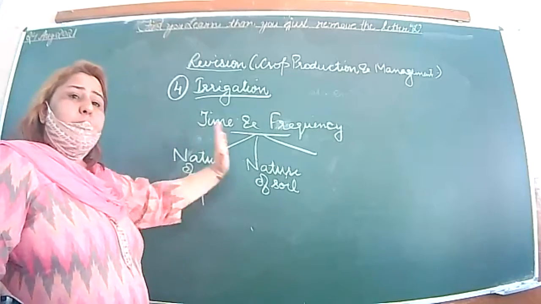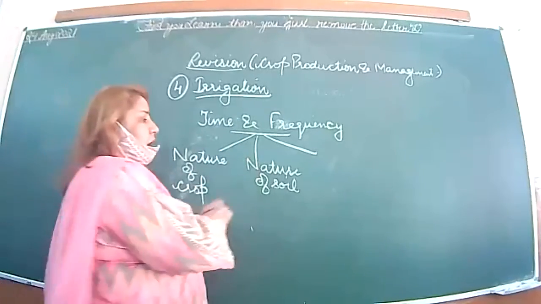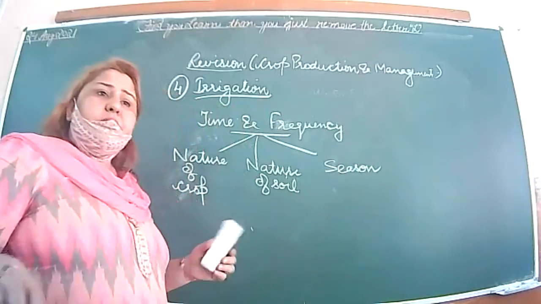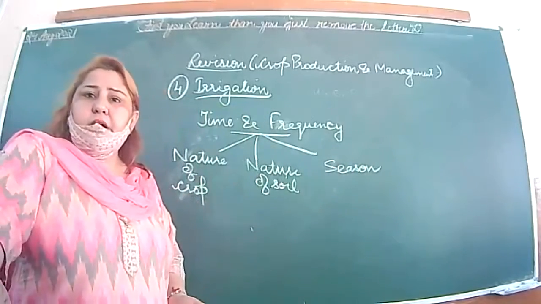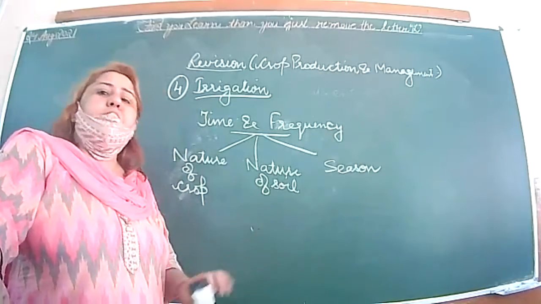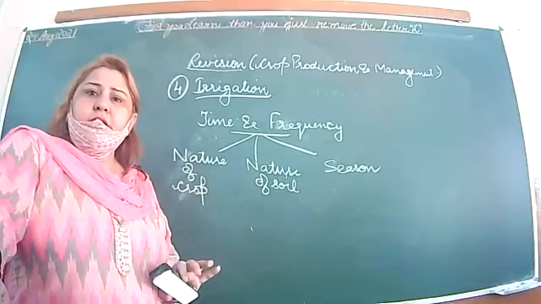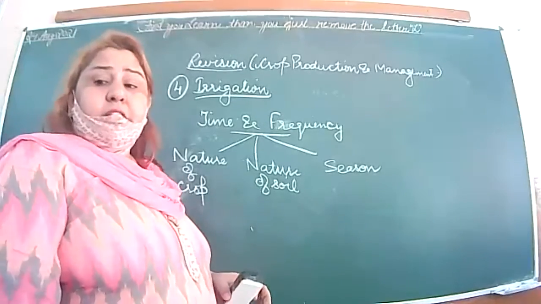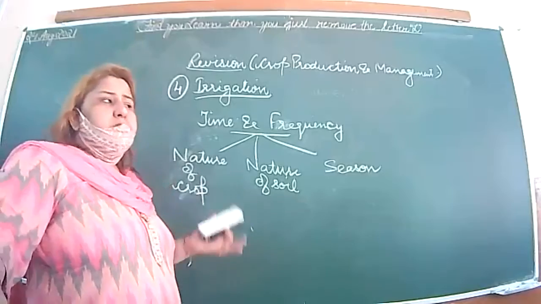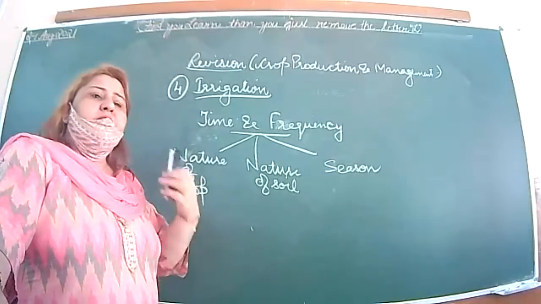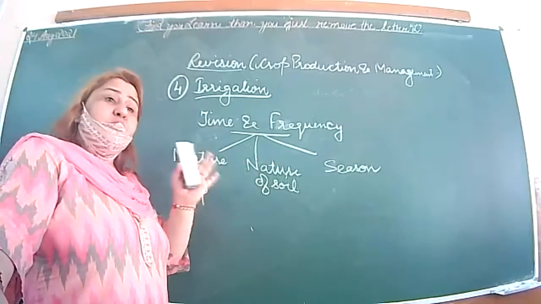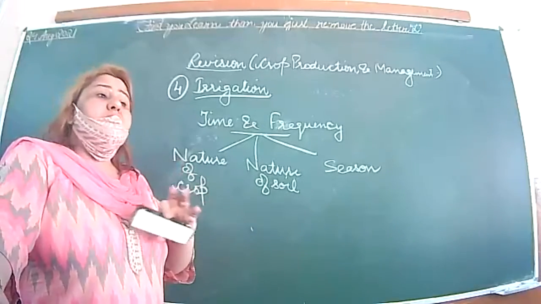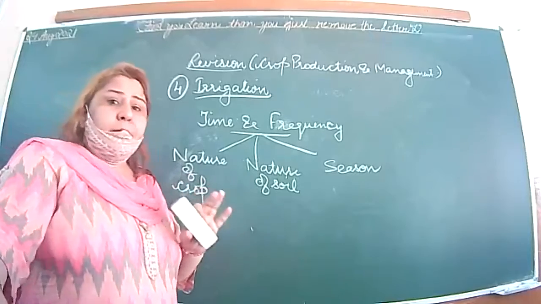Then nature of crop, nature of soil, and the third one, that is the season in which we are growing. If we are growing in the summer season, that means we have to give more water to the plants. In winters we can skip one or two days, depending. If you observe at your home also, sometimes in winter season it's not required to give water to the plants daily, but in summers, when the June months are going on, we have to give water to the plants sometimes two times a day, twice a day.